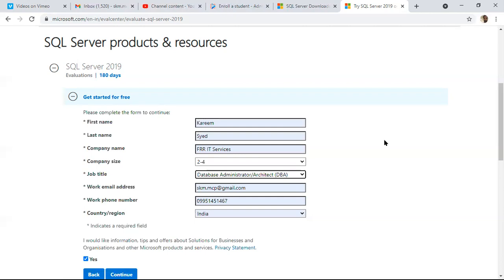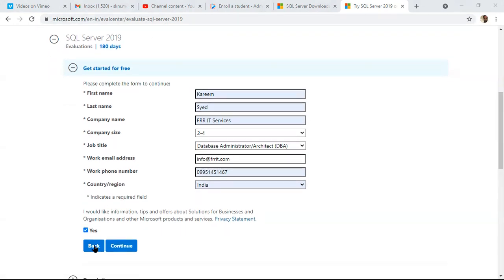It's not compulsory to use real details. I'm just using my company details. The exe is basically the executable setup file for an on-premises environment, for local installation. Continue.